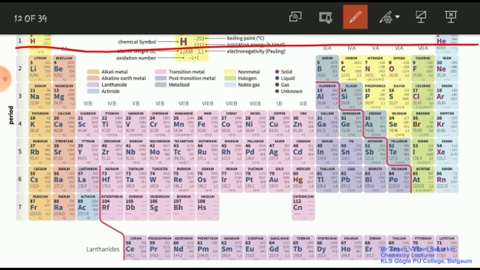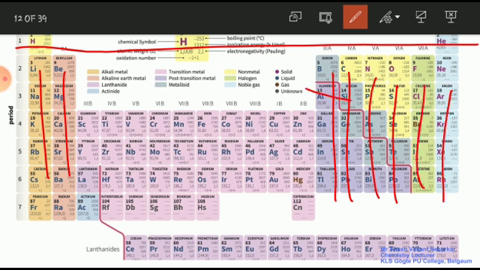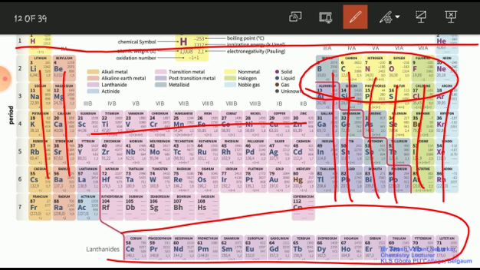So these elements are arranged in the periods as well as the groups. The 2 groups known as alkali and alkaline earth metals, and these which are known as main group elements, and group 3 to 12 are known as transition elements, and these are known as lanthanides and actinides.